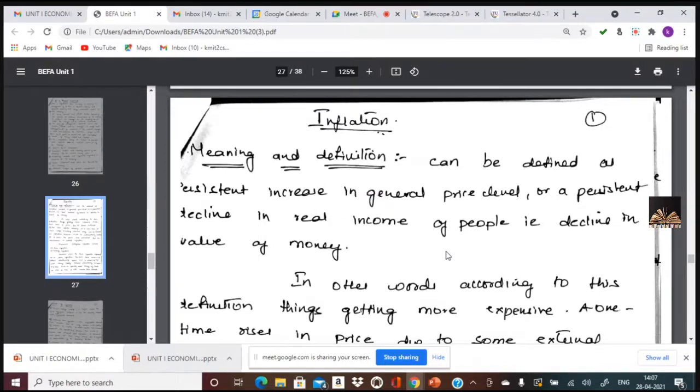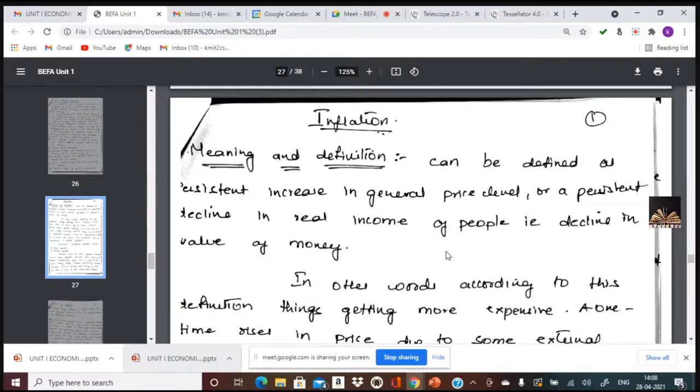And how do we arrive at NNP? NNP, net national product, is equal to GNP minus depreciation. Yeah. And what is the distinction between GDP and GNP? What is the difference between GDP and GNP?